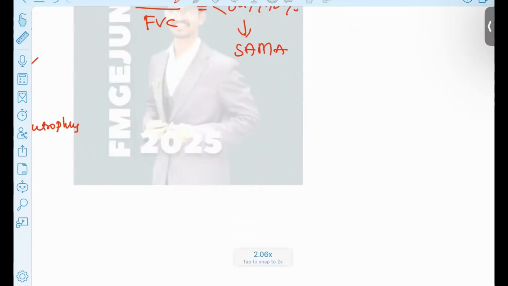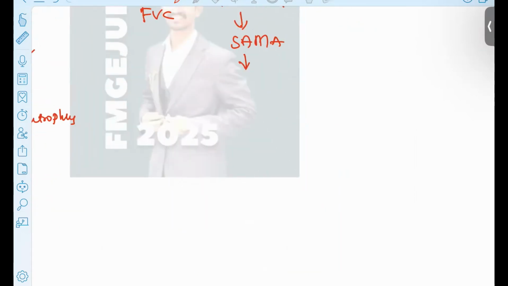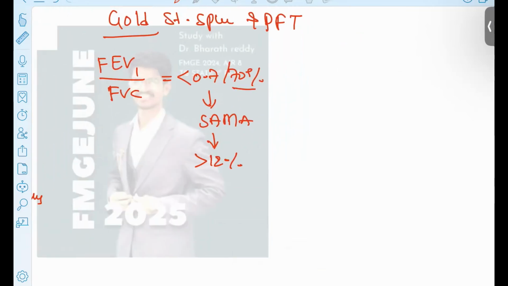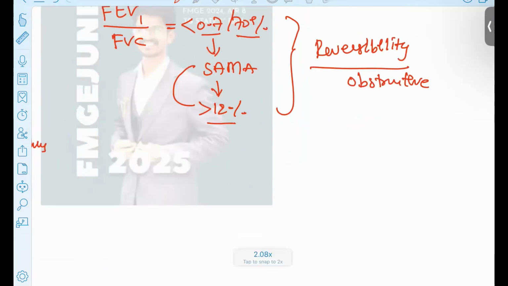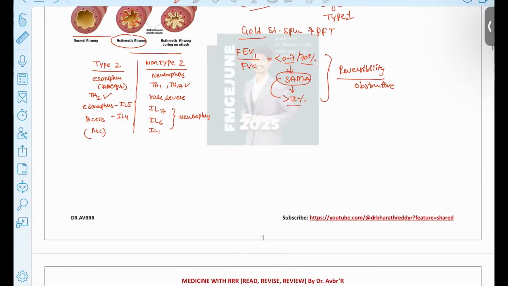If I give this drug, after some time this patient will have more than 12% improvement. So what you have observed is less than 70% going to more than 12%. This is the reversibility. The only obstructive lung disease showing post-bronchodilation reversibility is seen in patients suffering from asthma. If I give the same drug to a COPD patient, I don't see the reversibility. That is your chronic obstructive disease and damaged emphysema, which will have that condition.